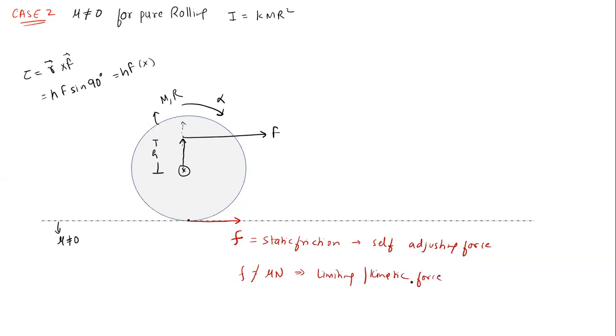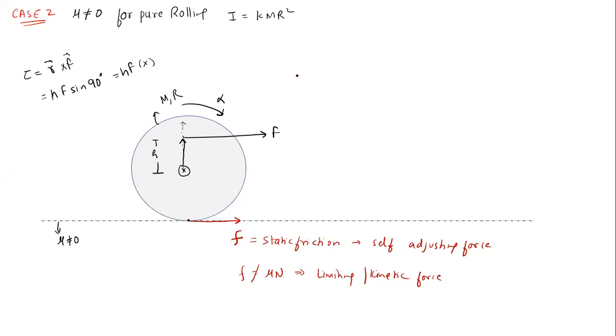So we cannot write F equal to mu times normal reaction in this case. I hope you understand all this. Why is the friction force acting on the right side? The friction force acting in pure rolling condition is static friction, which is self-adjusting in nature, so we cannot write F equal to mu N. These are the points you have to remember.